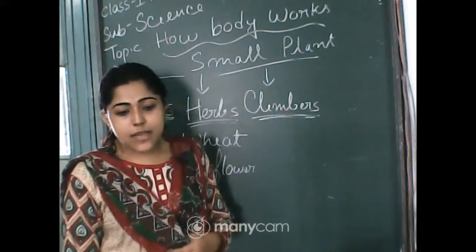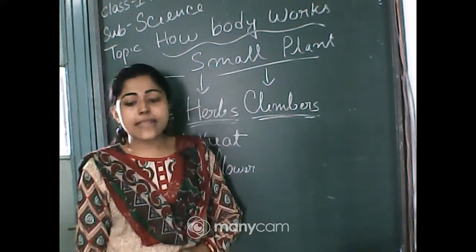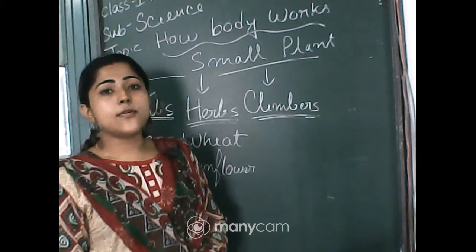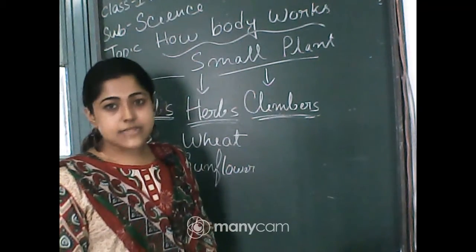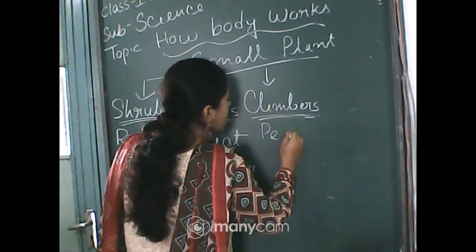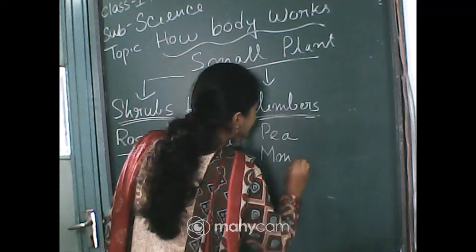Yes, Debayon, very good. So they need support and we call them climbers. And you have to remember, you have to learn those examples, two examples. The one is pea, and the other is money plant.